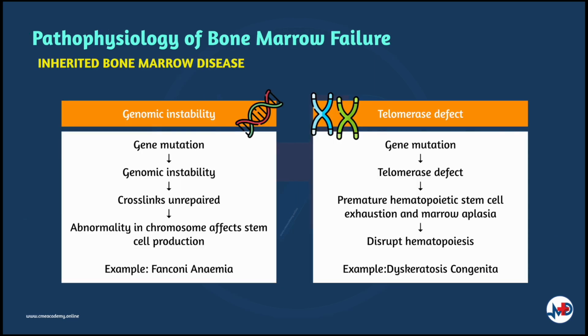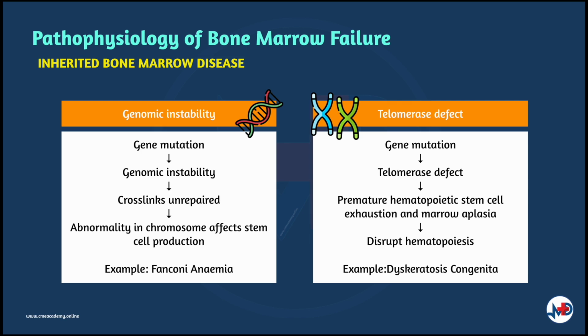When it comes to the causes of bone marrow failure, we can see it's divided into two, which is inherited and acquired. Let's take a look at the pathophysiology of the inherited bone marrow disease. One of them is due to mutations in genes coding for DNA damage repair proteins. This causes genomic instability. When the genes are mutated, the cross-links remain unrepaired. When they are exposed upon strand separation during cell replication, the chromosomes break and form massive aneuploidy, which affects stem cell production. This is the case with Fanconi anemia, which is inherited in autosomal recessive or X-linked fashion.